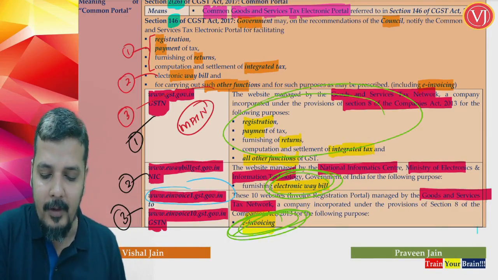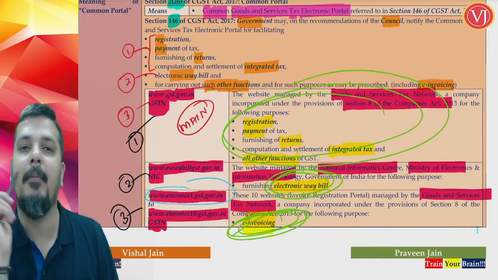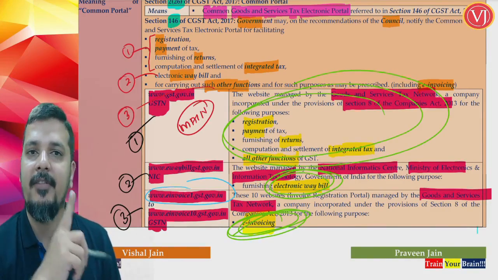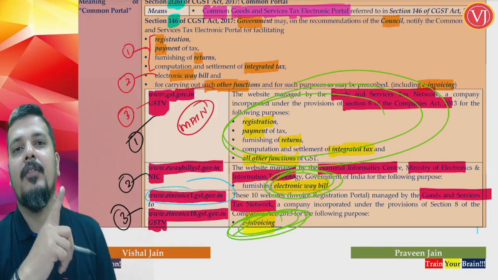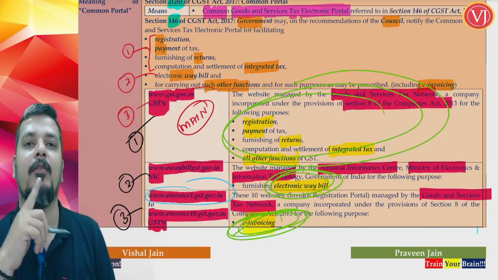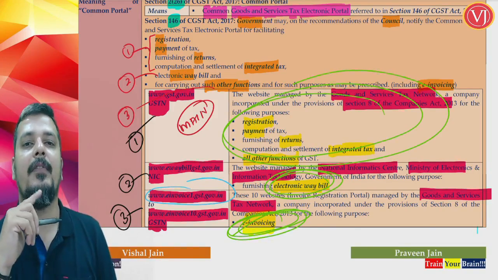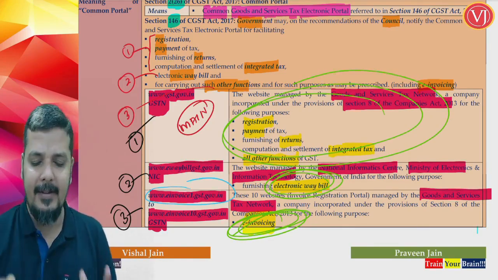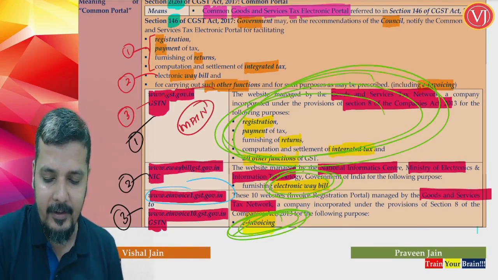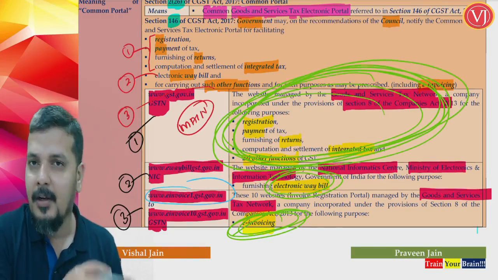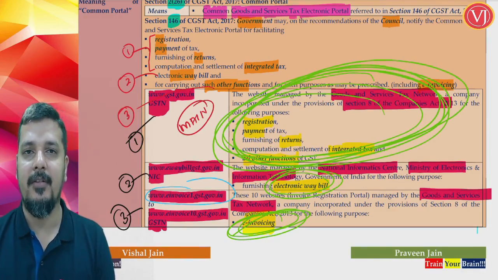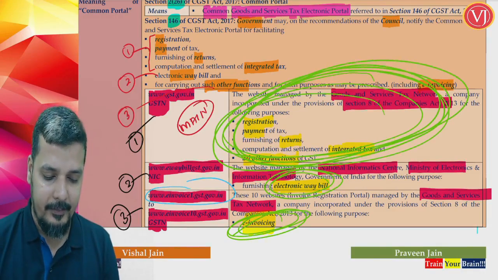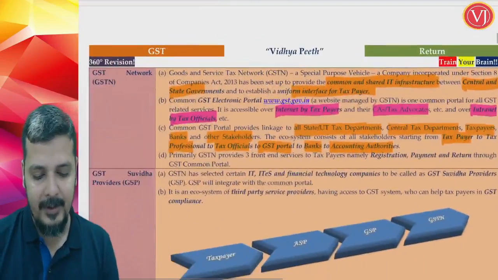Rest all the works, be it registration, be it payment, be it filing of return, be it computation and settlement of IGST, be it show cause notices issued by the department, be it reply to a show cause notice, be it an order given by the officer, be it filing of appeals, be it anything, everything else is managed or done by your main GST portal, which is www.gst.gov.in. So that is the basic understanding.